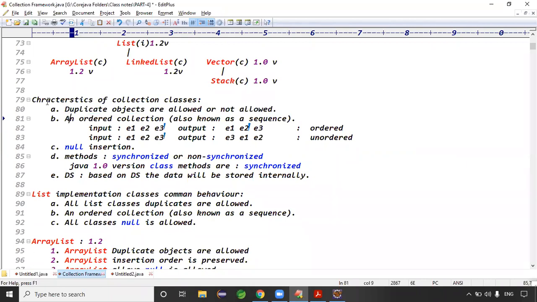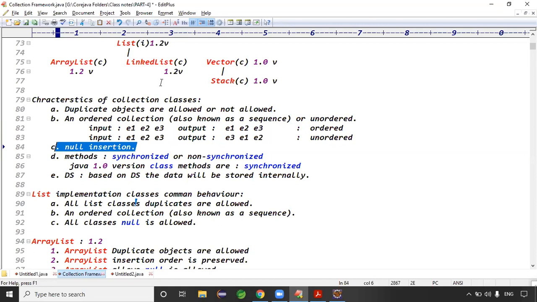Characteristics of the collection framework, guys. For collection framework classes, one is that list classes allow duplicate objects. Then, collections are ordered or unordered: some classes are ordered collections, some classes are unordered collections. Null insertion is possible for every class.